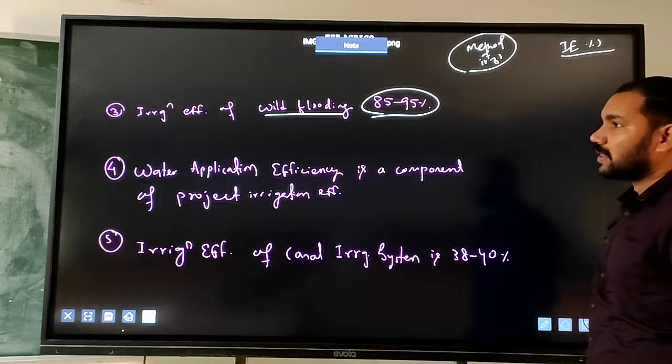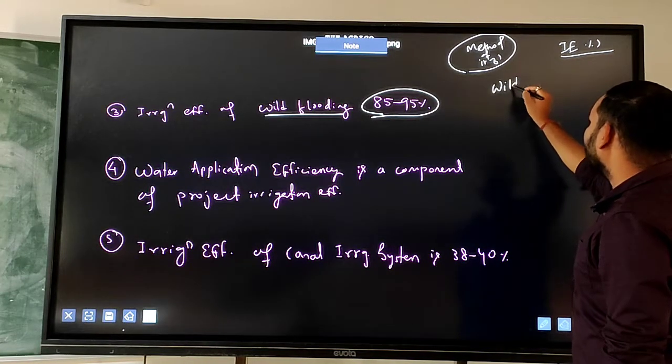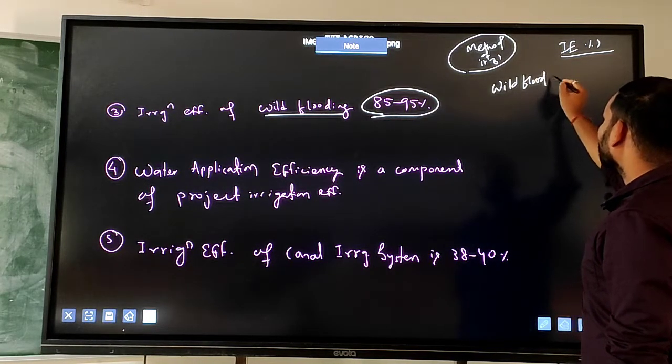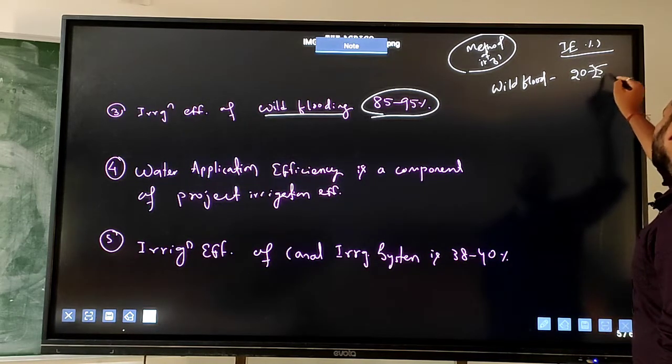You just remember the data. If it is wild flooding, then the efficiency will be very low, 20 to 25%.